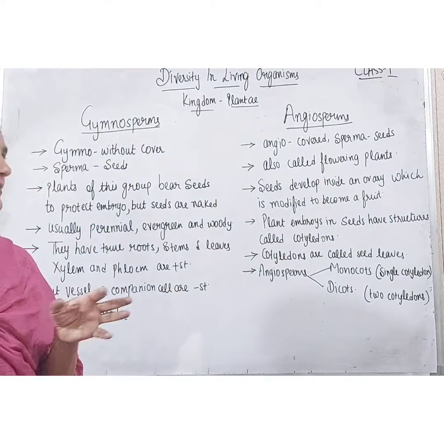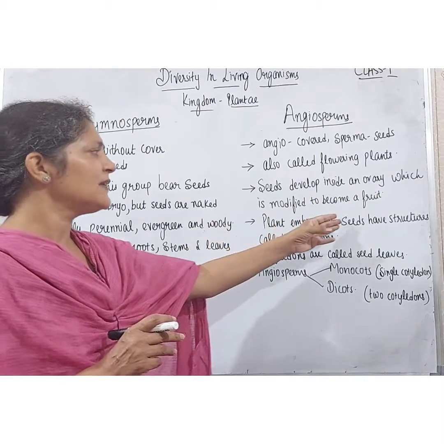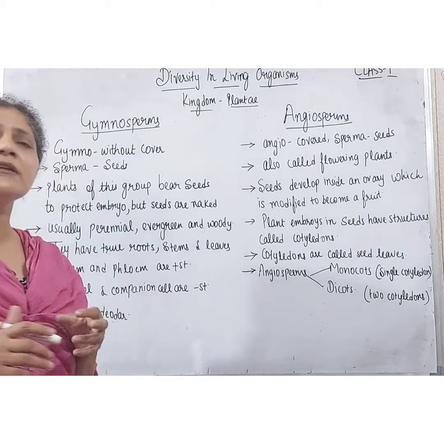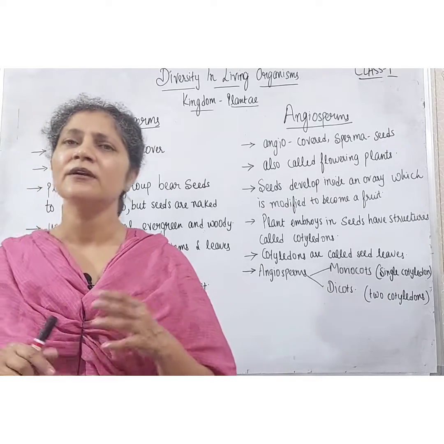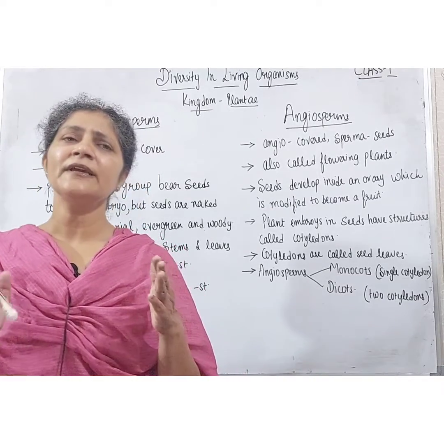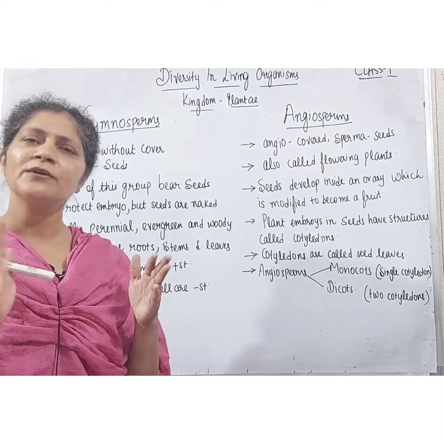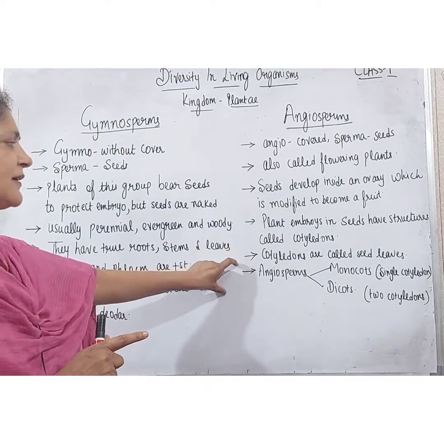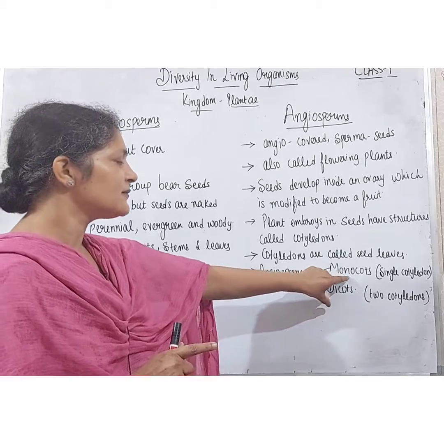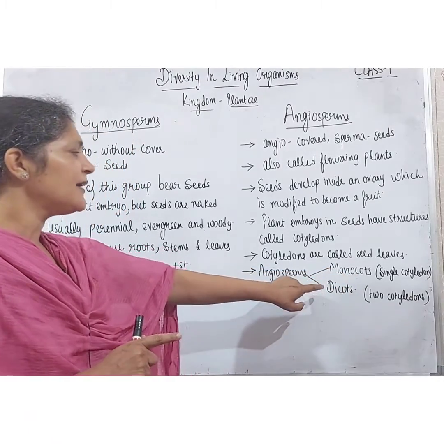Second thing is that the plant embryos in seeds have structures called cotyledons, and on the basis of the number of cotyledons, whether it is one or two, they are further divided into two types, monocots and dicots.